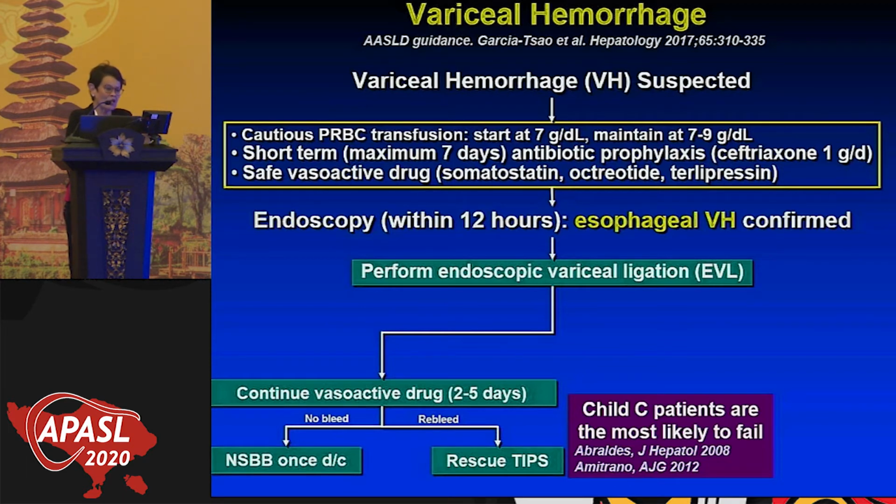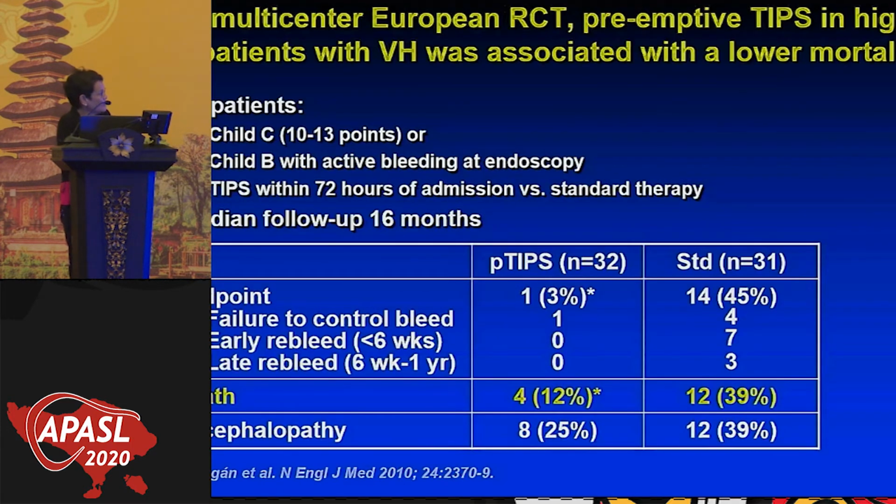So the history of preemptive TIPS, or what used to be called early TIPS, is that you're going to preempt this failure by putting a TIPS in before the patient fails. So this was a study by Garcia-Pagan et al. This is a multicenter European randomized controlled trial in which they used preemptive TIPS in what they call high-risk patients.